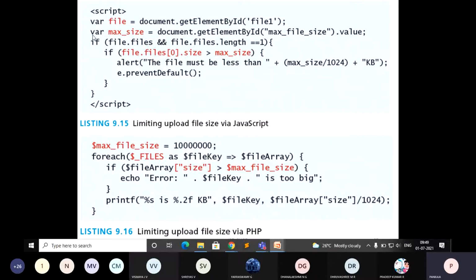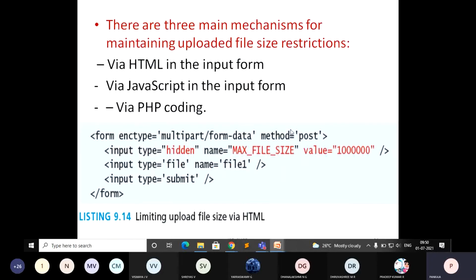Now you need to check the condition: is it exceeding the file size or not? You can check that with file.files and file.files.length is equal to 1. First you need to check whether the length of the file is equal to 1. If yes, at least the length should be 1, then only we check the maximum size. If it is 0, then it is meaningless. Then you check the actual file size, whether it is exceeding the max size. What is the max size I specified in the form? This value it is going to consider.